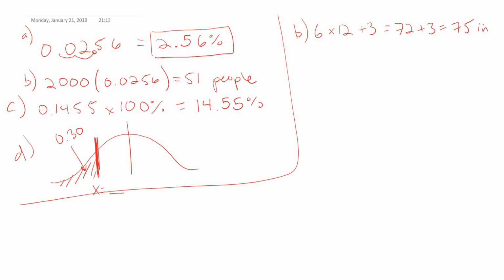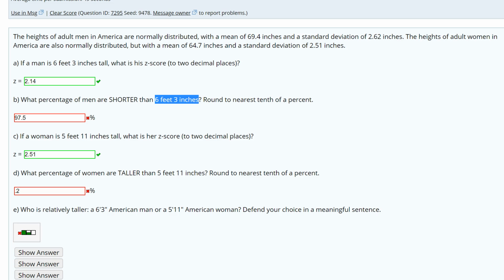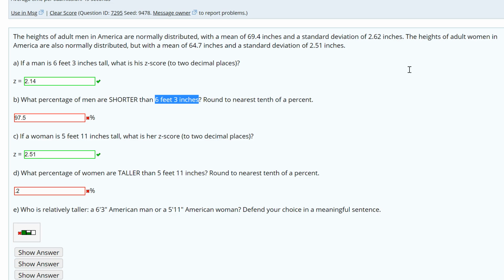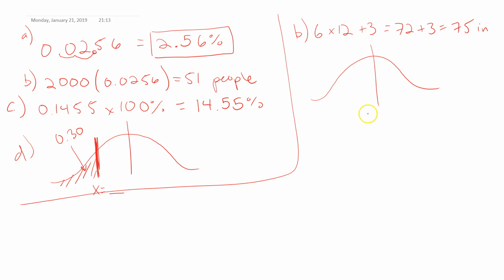And so what we have is this normal distribution, and we want to be shorter than, so less than or equal to, or just less than 75 inches. The mean we're talking about here are men, so it's 69.4 and a standard deviation of 2.62. And we want to be shorter than 75.